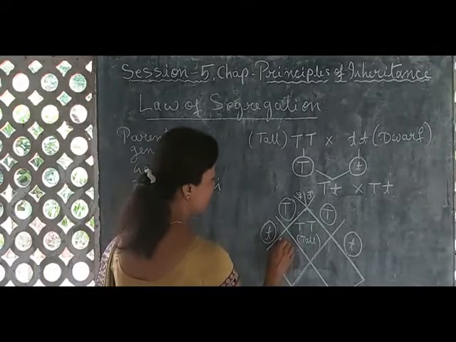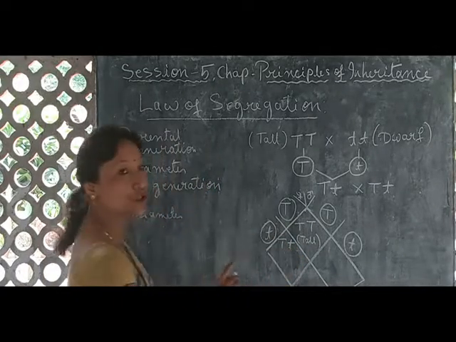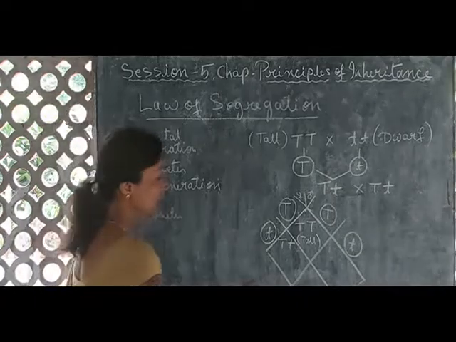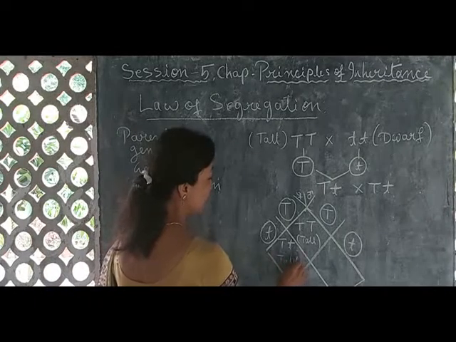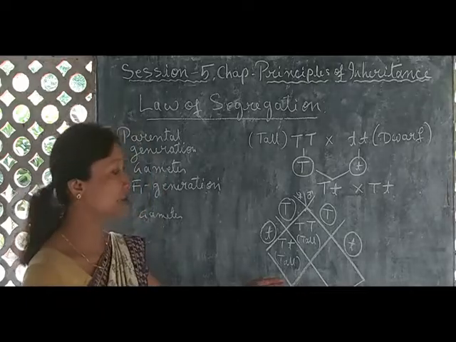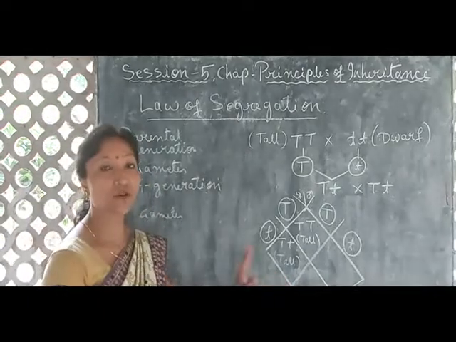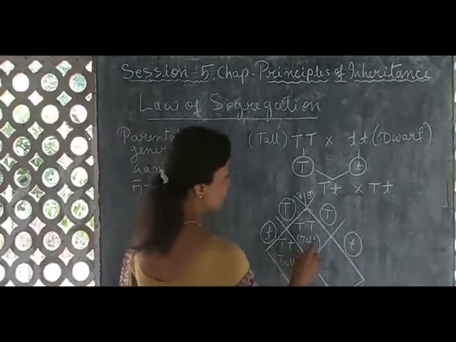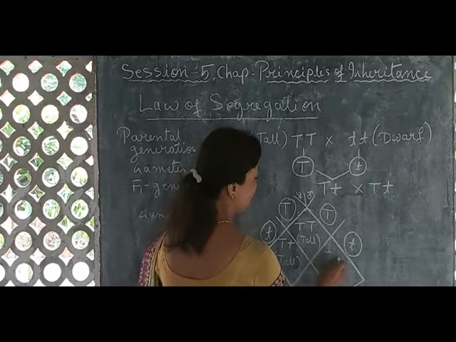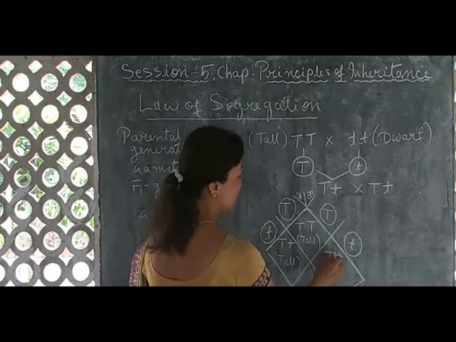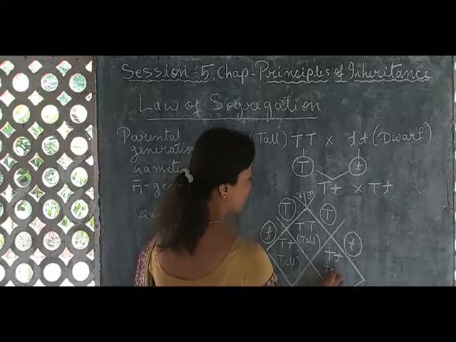Then this one, if we see, the genotype will be capital T, small t, okay, and the phenotype will also be tall. So now you know this, that this one will be tall. Here also you can see that this, if we combine, genotype will be capital T, small t, and phenotype will also be tall here.